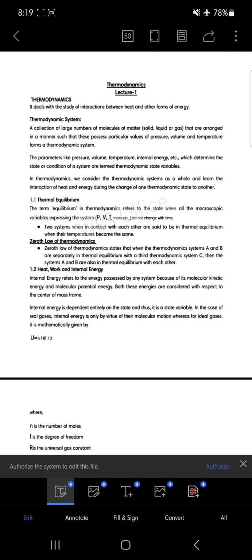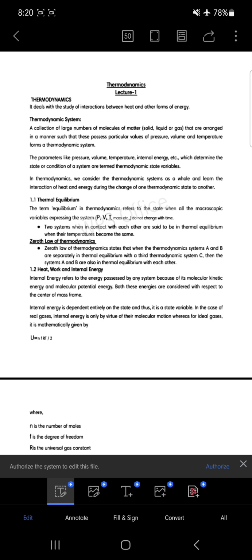Starting with lecture number 1, you can see at the top: thermodynamics. If I define thermodynamics, we can say that it's a branch of science that deals with the interaction of heat and other forms of energy. As we studied in the previous chapter on thermal properties of matter, the temperatures of different objects in nature are different.